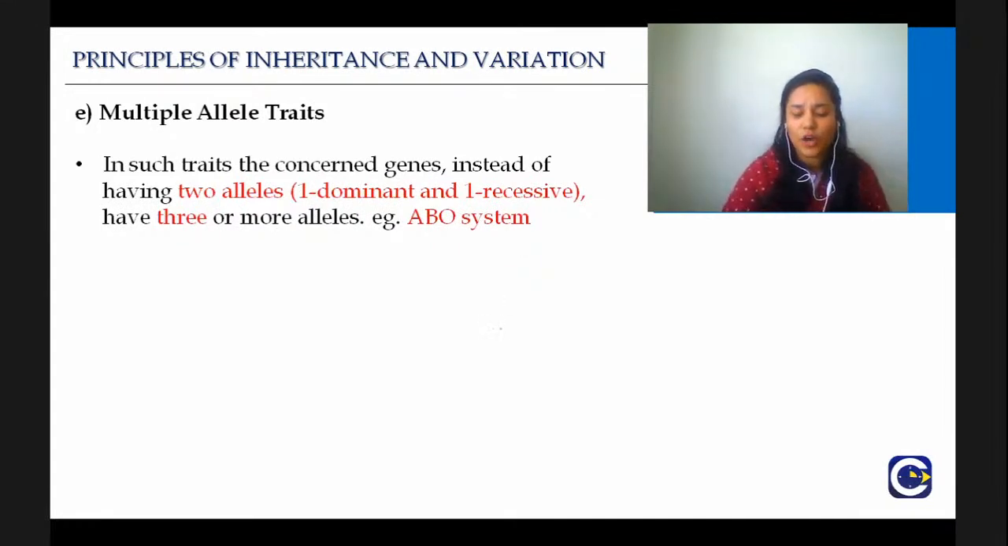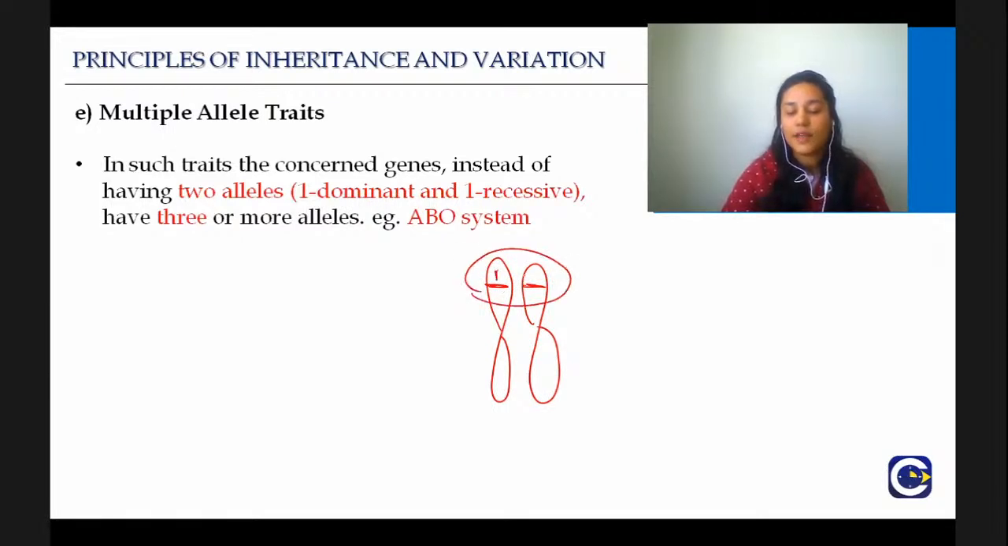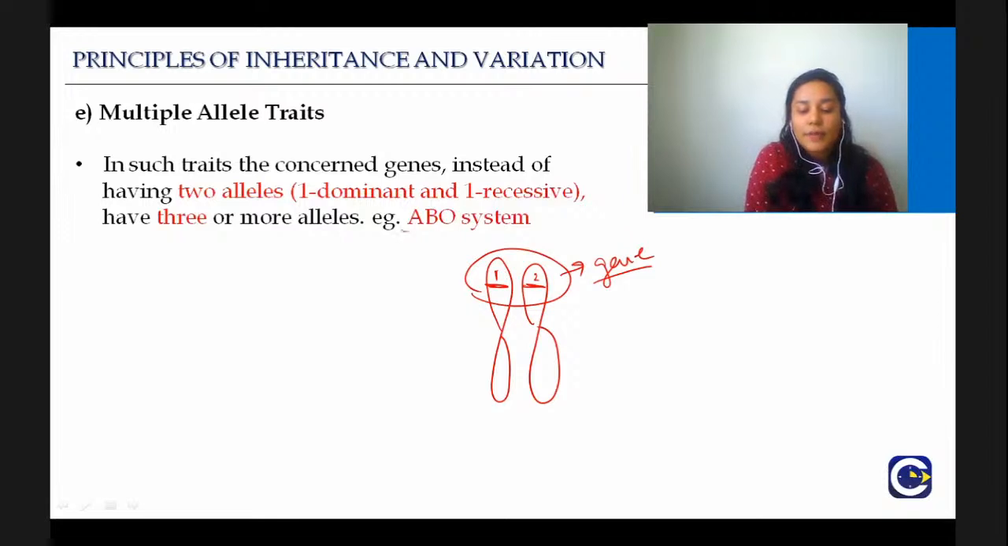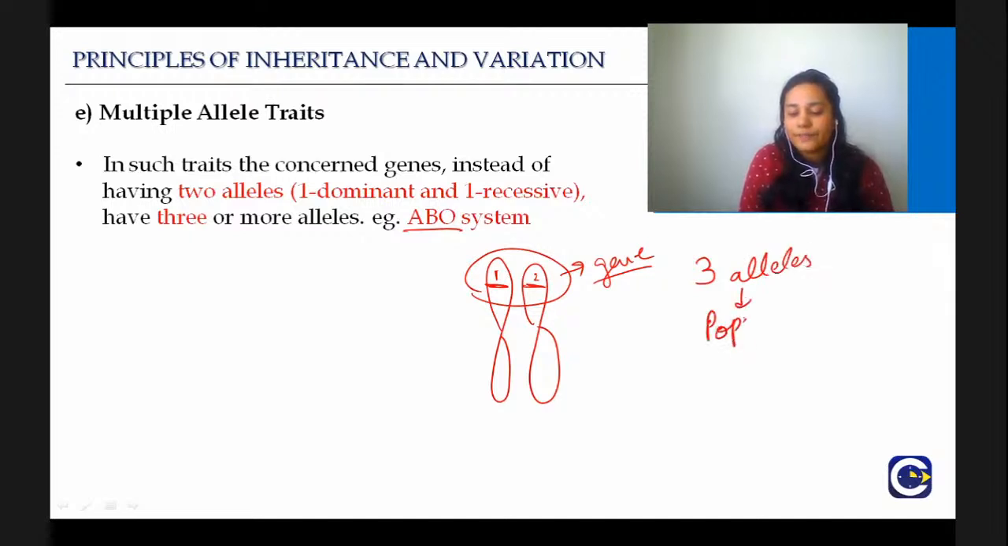You remember when we talked about genes and chromosomes, we said these are the chromosomes and these are 2 homologous chromosomes, and the 2 alleles will form a gene. So now why are there 3 alleles? This is very important. Listen to me very carefully. In the ABO blood group system, there are 3 alleles in the population.